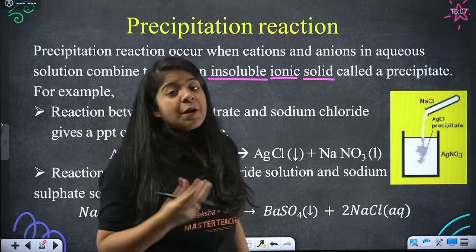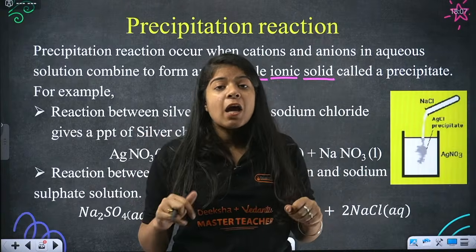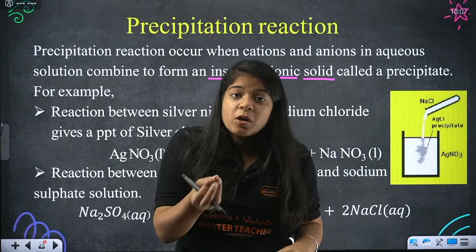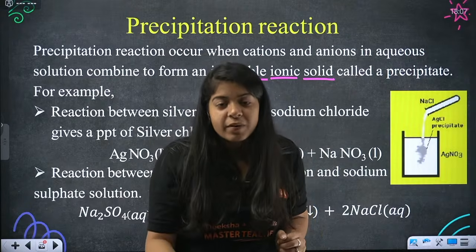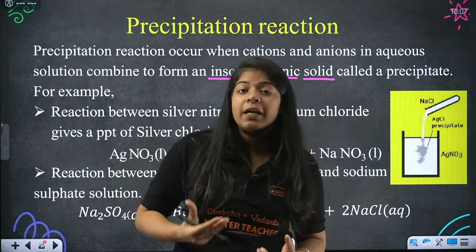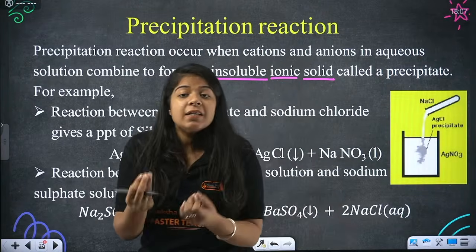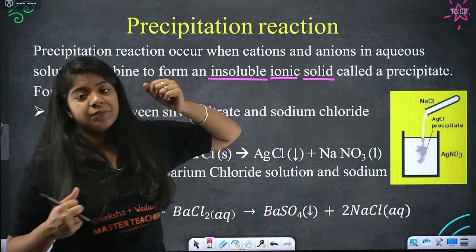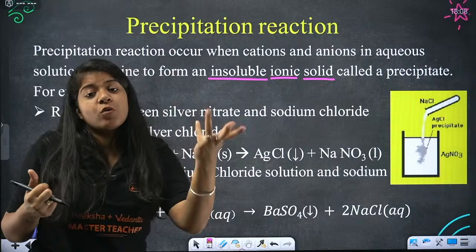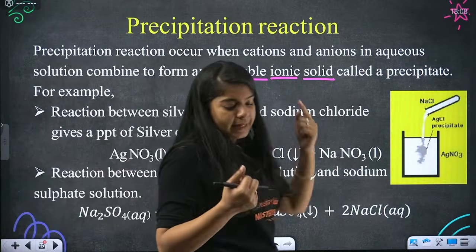So we are mixing two solutions together, and we see it is giving a product that is insoluble. Insoluble means it is settling down, maybe powdery, maybe solid. It settles at the bottom, and it is an ionic solid. Because it is settling down, if it was liquid we wouldn't have known, right? It is an insoluble ionic solid.